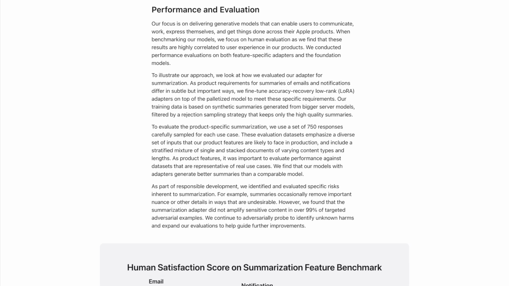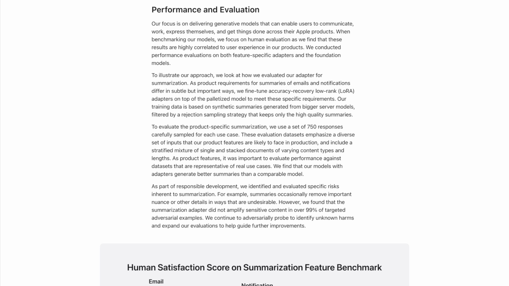Performance and evaluation. Our focus is on delivering generative models that can enable users to communicate, work, express themselves, and get things done across their Apple products. When benchmarking our models, we focus on human evaluation, as we find that these results are highly correlated to user experience in our products. We conducted performance evaluations on both feature-specific adapters and the foundation models.